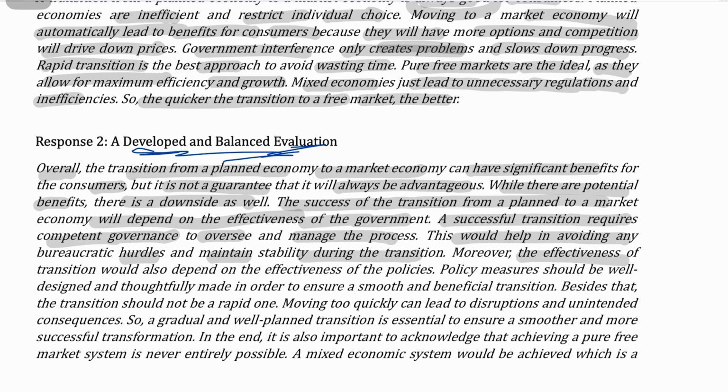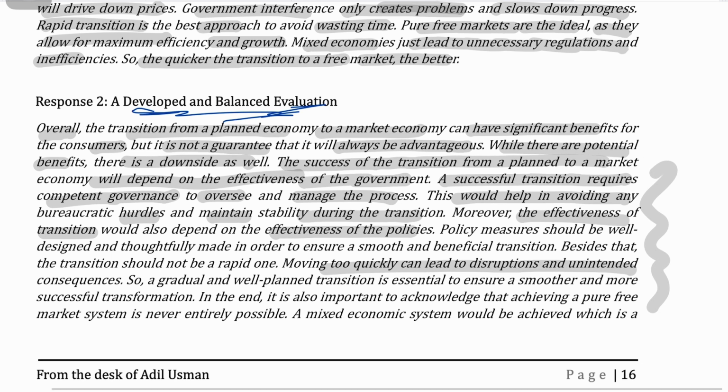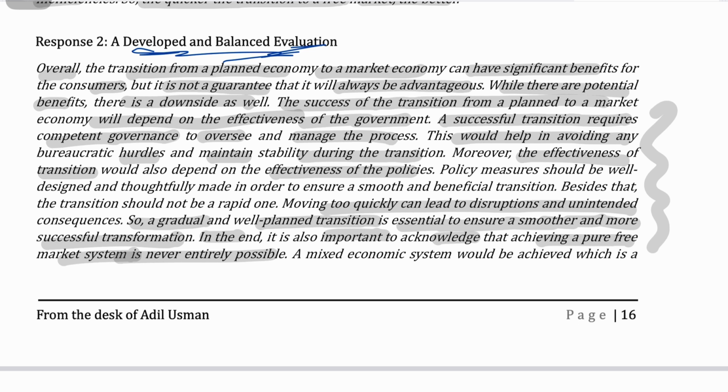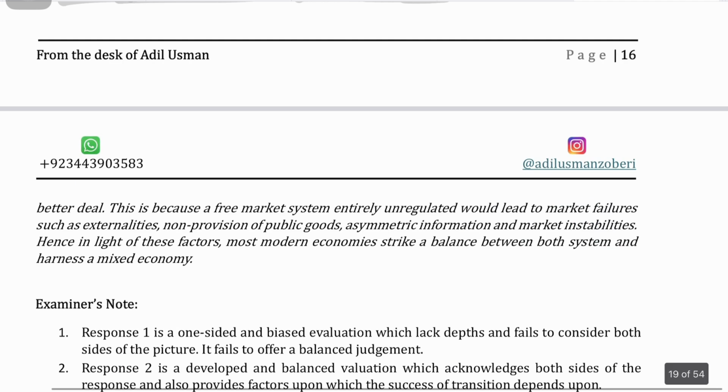Moreover, the effectiveness of the transition would depend on the effectiveness of the policies, and moving too quickly can lead to disruption, etc., and all of these are justifications. And then, now look at this. A gradual, well-planned transition is essential to ensure a smoother and more successful transformation. In the end, it is important to acknowledge that achieving a pure free market system is never entirely possible. And then you suggest an alternative viewpoint. A mixed economic system would be achieved, which is a better deal.